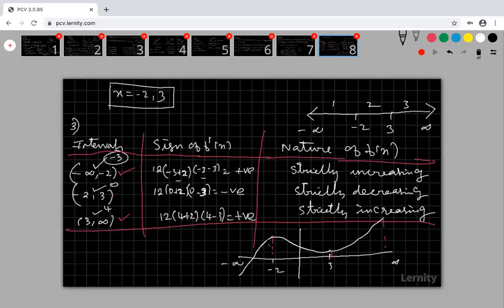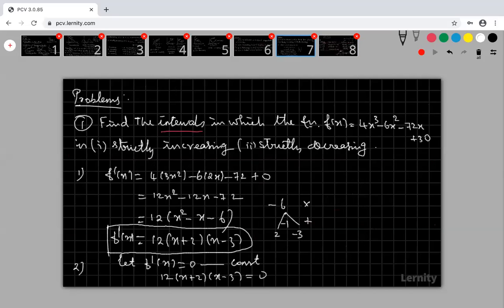So here this is the turning point. It is increasing, this is the turning point, and then decreasing. So at this point f dash of x is 0. Here it is decreasing, at this point it is turning, and then increasing. At this turning point f dash of x is equal to 0, and there are only these two points. So we take f dash of x equal to 0, and I am getting two points.